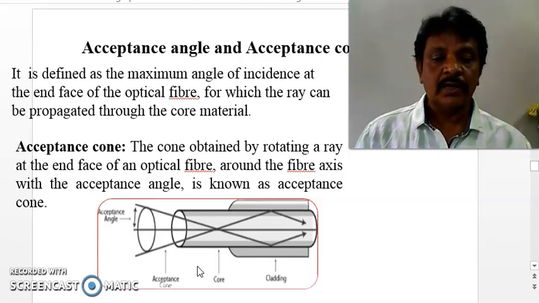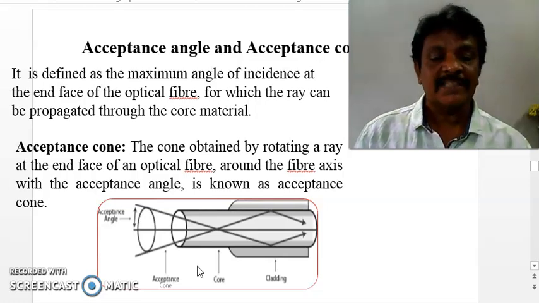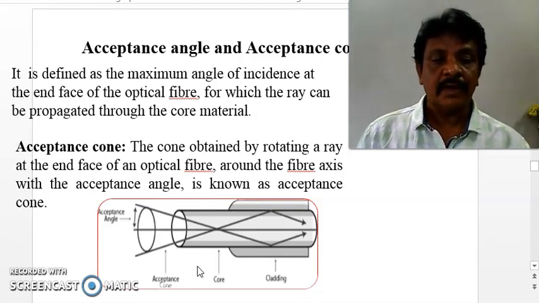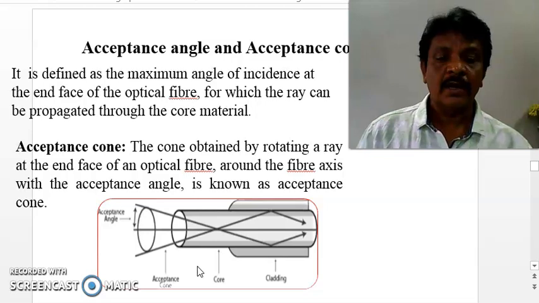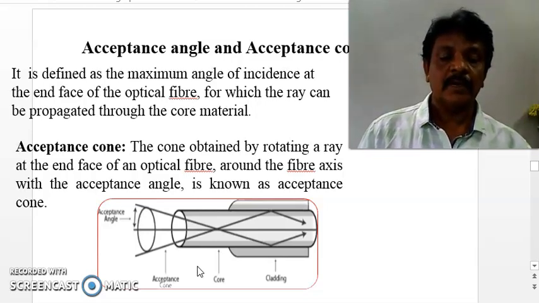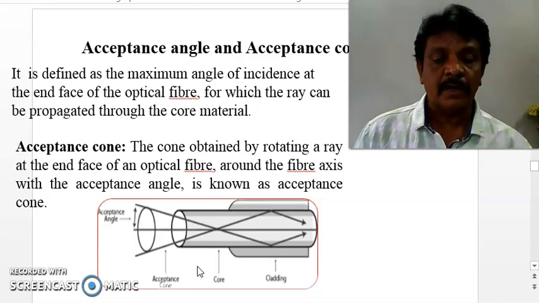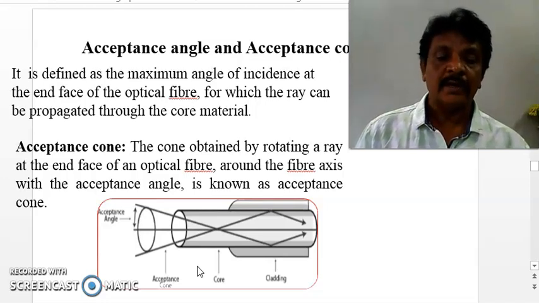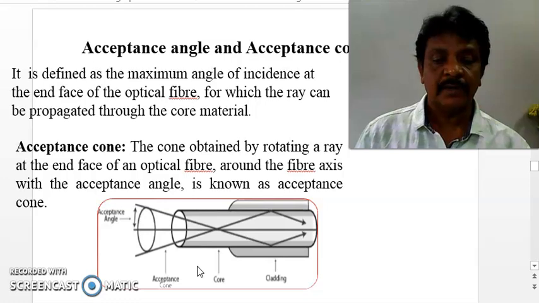Acceptance cone. The cone obtained by rotating the ray at the end face of the optical fiber around the optic axis with an acceptance angle is called an acceptance cone. If any light signal enters through the acceptance cone, then it can propagate through the optical fiber and the core, and it is released at the other end of the optical fiber.